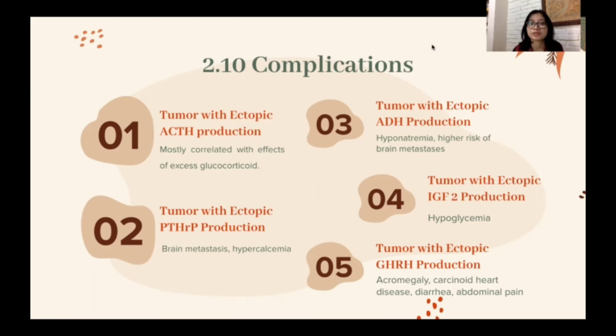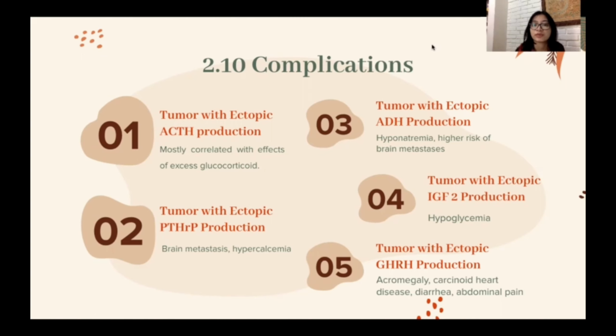So complications of tumors with ectopic production of hormones depend on the type of ectopic hormone being produced. The first one, tumor with ectopic adrenocorticotropic hormone production. Complications are mostly correlated with direct and or indirect effects of excess glucocorticoids. It could increase the incidence of cardiovascular risk factors and other complications. The next one, tumor with ectopic parathyroid hormone-related protein production. Overexpression of this hormone is associated with a higher incidence of brain metastasis, hypercalcemia, and decreased survival rate in breast cancer